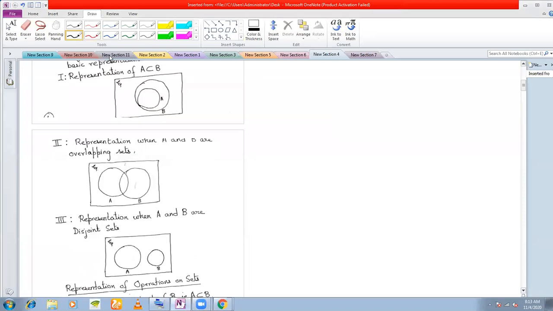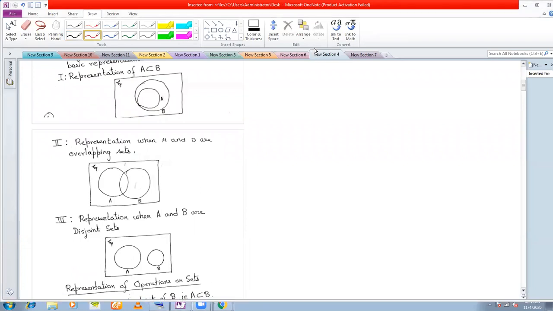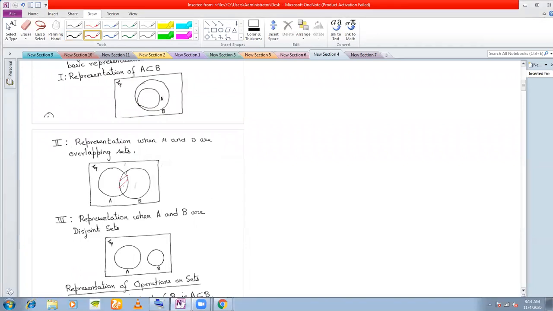If I want to represent two overlapping sets with the help of a Venn diagram, if you see this figure, these two circles have a small area in common. This means that they have certain elements in common. That is why we have this red shaded area, because I want to show that these two sets A and B have certain elements in common. And these elements belong to this red shaded area.